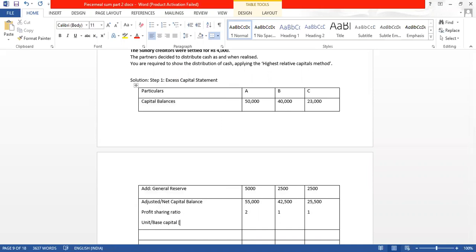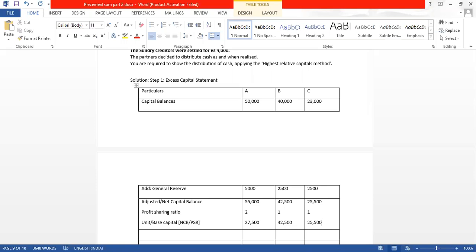What is the formula? Net capital balance divided by profit sharing ratio. So what you are getting? 55,000 divided by 2. How much is the unit capital? 27,500 for one share of profit, 42,500 for one share of profit, and 25,500 for one share of profit.